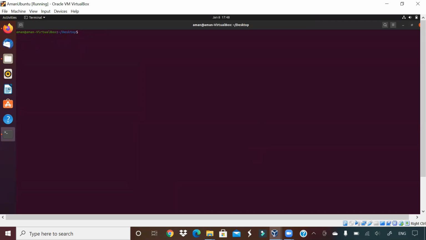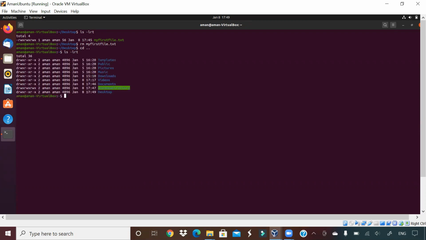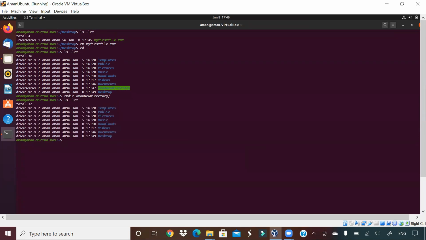Now suppose I want to remove that file from the desktop. In the desktop, ls -lrt, this file is there. I want to remove it, just say rm my first file.txt. Let us say the directory which I created, new Aman directory, I want to remove this directory. How do I remove this directory? You can say rmdir. Rmdir stands for removing directory. Aman new directory, this is removed, done. Whatever file I created, I just deleted that file.